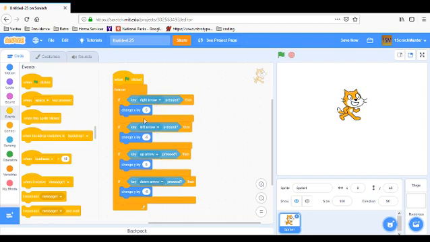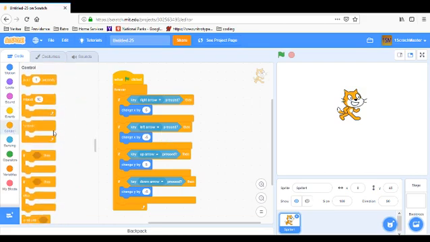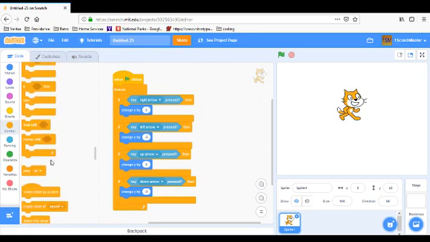The if block, you learned the forever block, you learned the change y by and the set y, change x by and the set x by, whatever you want, and then change y by and set y by. So that is cool, but these other blocks, most of these you could probably figure out.